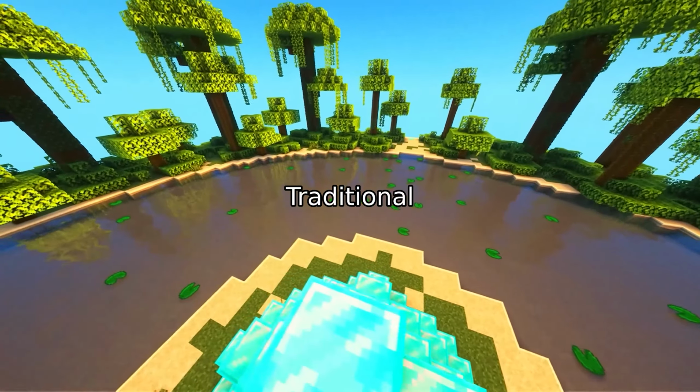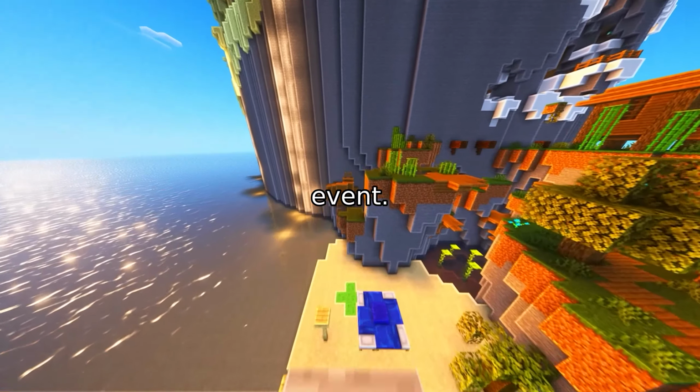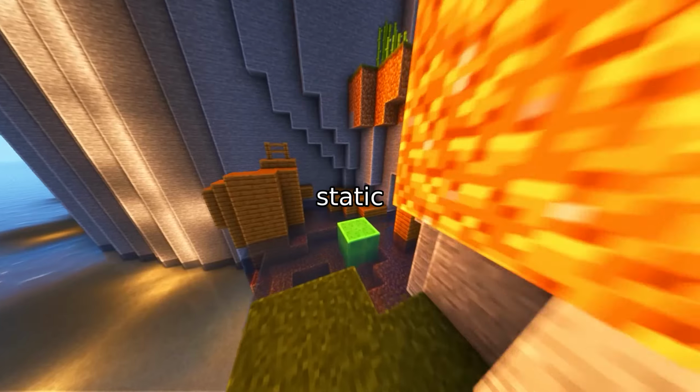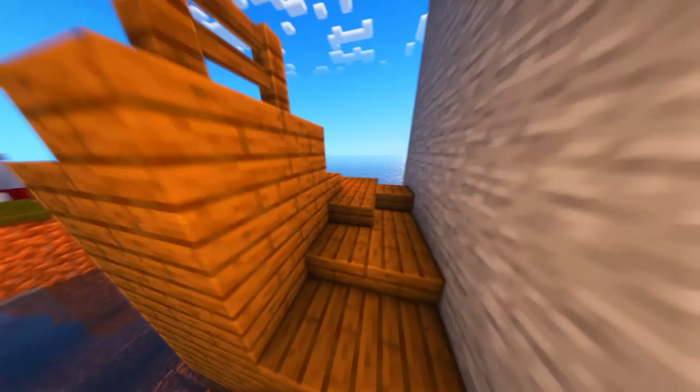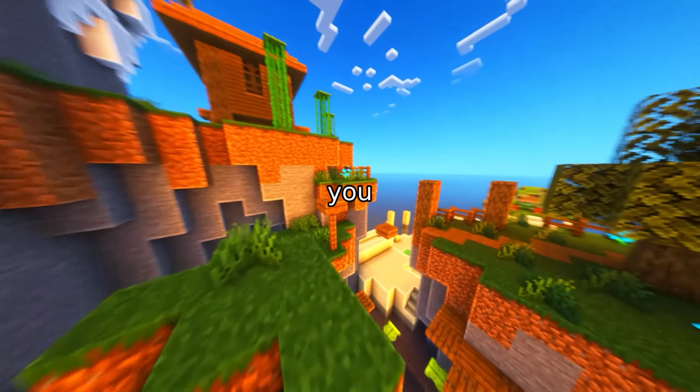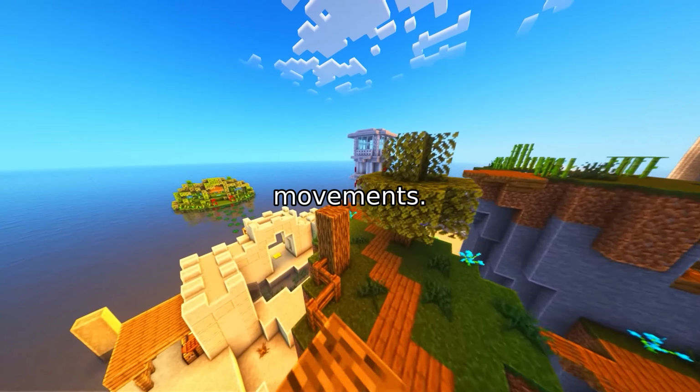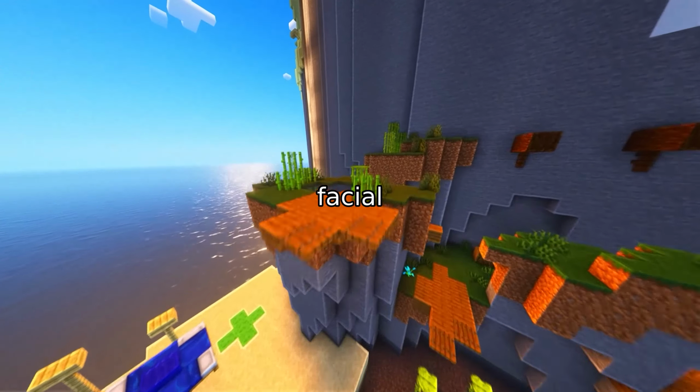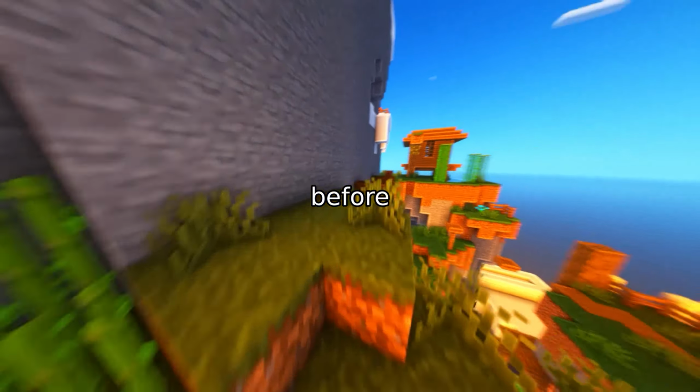Here's the magic. Traditional methods treat each frame of animation as an isolated event. But speech isn't a series of static poses, it's a continuous flow. Think of it like learning to ride a bike. You don't just memorize the position of your legs at a single moment. You learn how they transition between movements. This is called coarticulation, the way our facial muscles subtly adjust based on the sounds before and after.